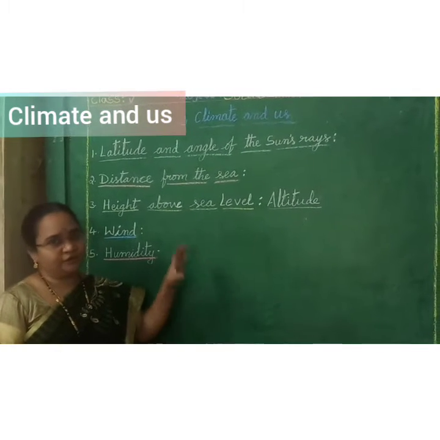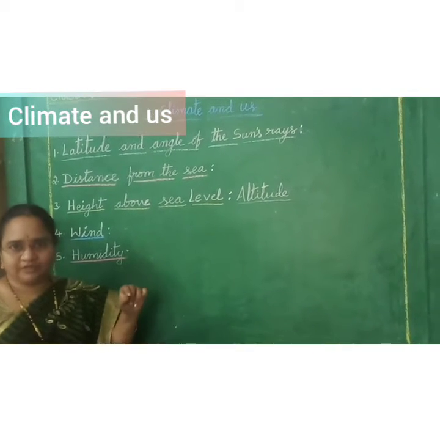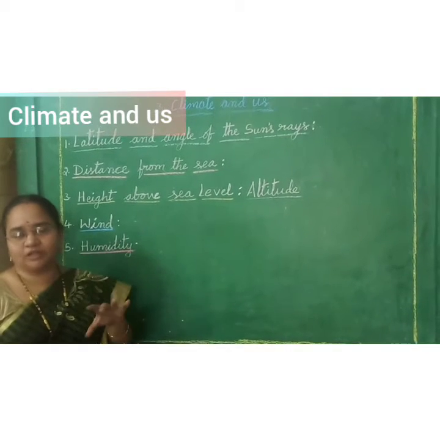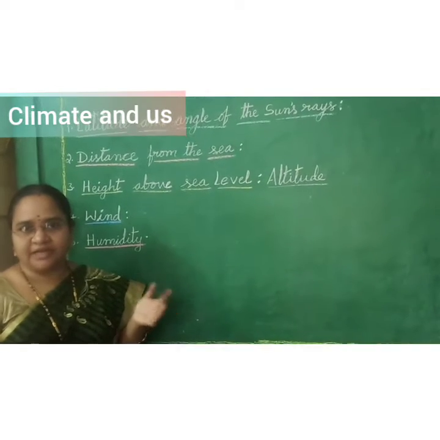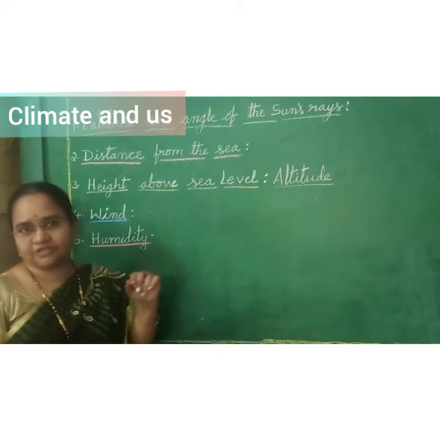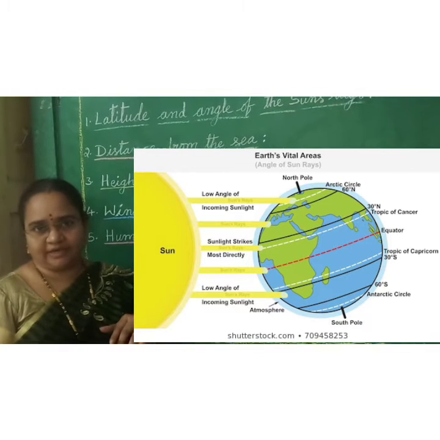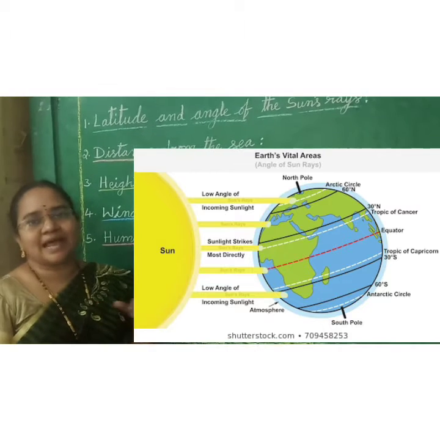Okay. Already you saw the video. Now once again I will show you a small video. You observe how the sun rays are falling in different ways on the earth and how they are affecting the climate. Okay children. Near the equator the sun rays are straight, and when you go upward or downward from the equator towards the North Pole and South Pole, the rays are slanted a little bit.